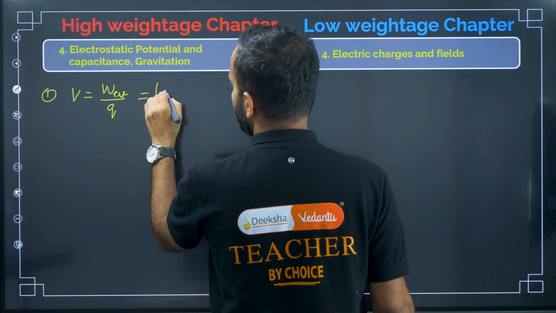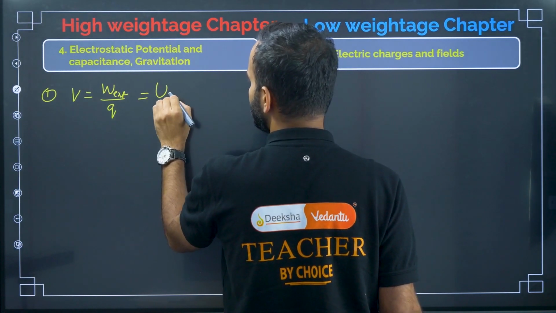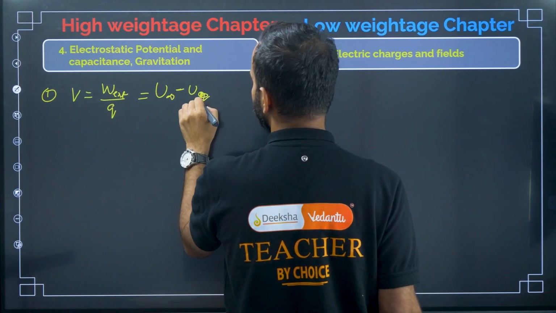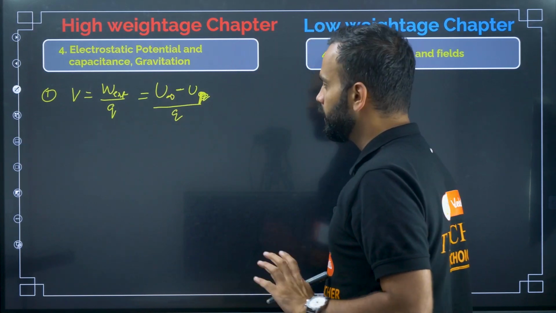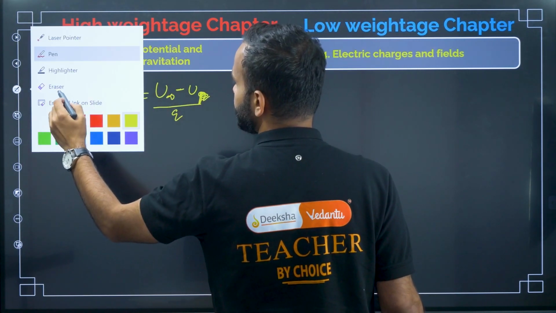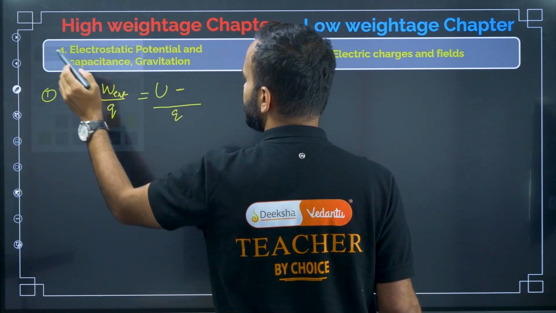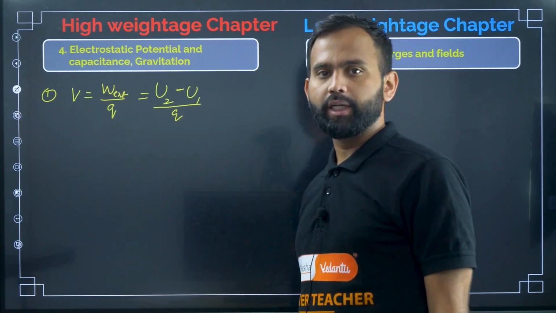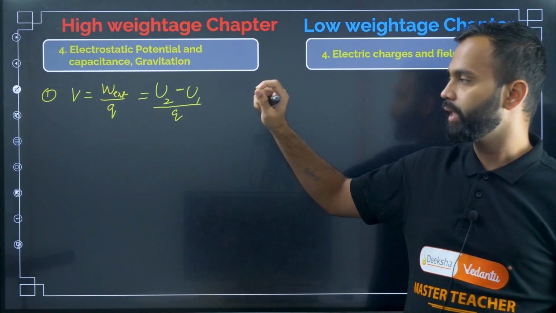And you can write it in terms of potential energy: U infinity minus U P, divided by Q. Or you can write it as U2 minus U1 divided by Q. U2 is the potential energy of the charge at infinite distance.